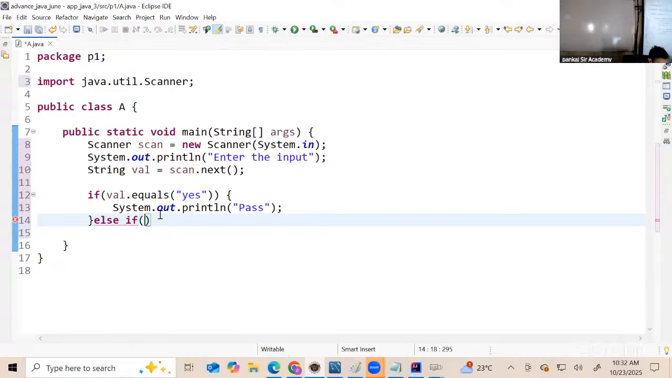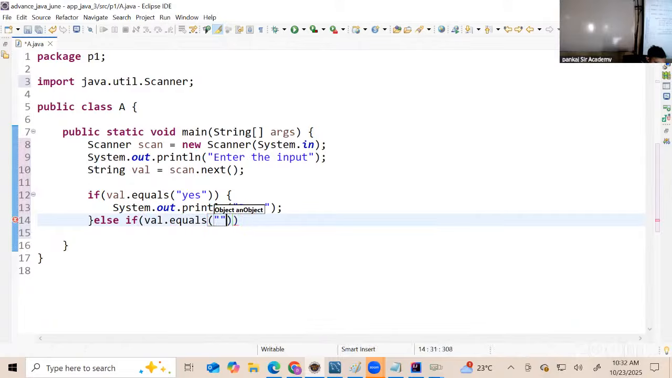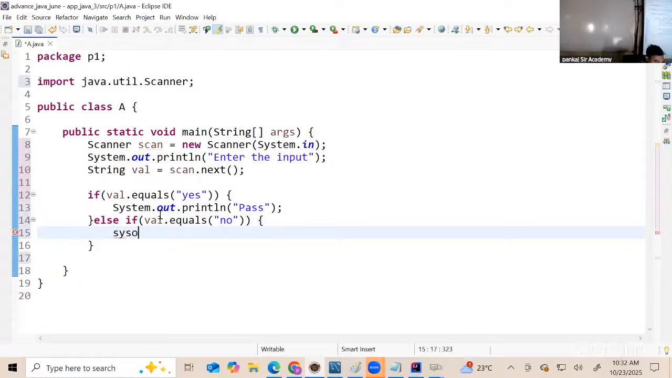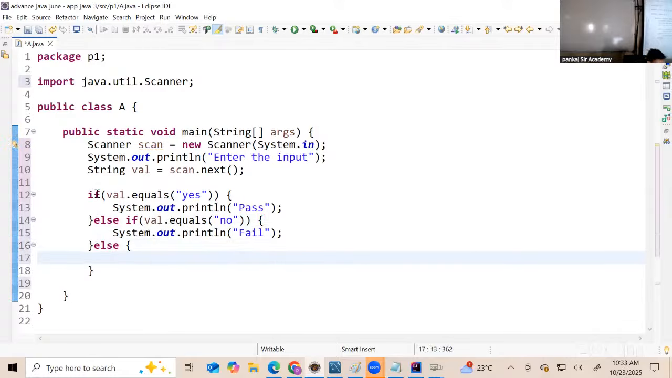Now again you will put a condition. If val dot equals no, then it should print fail. Else, when this is false, then automatically go to the else condition. And this will now print invalid input. Did you all get this, guys?